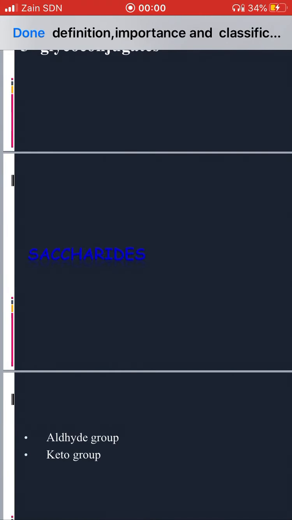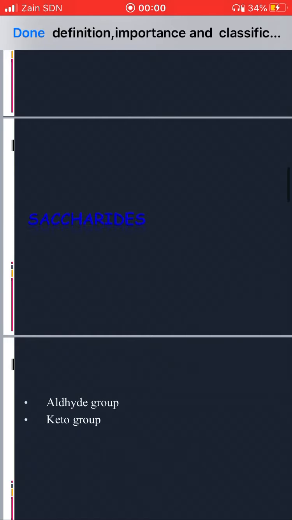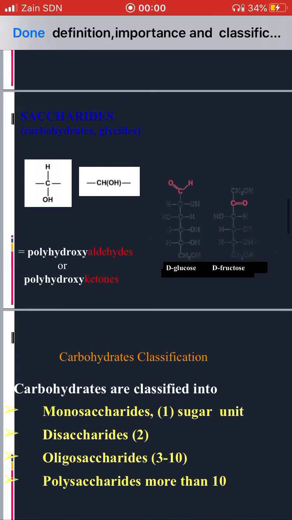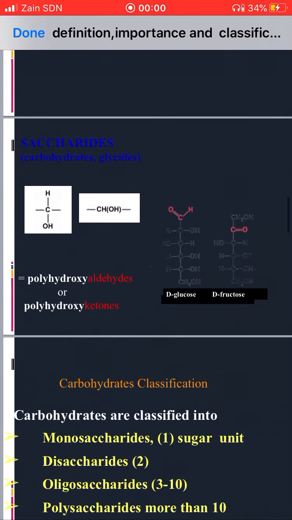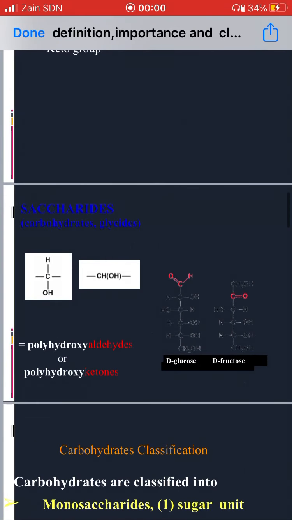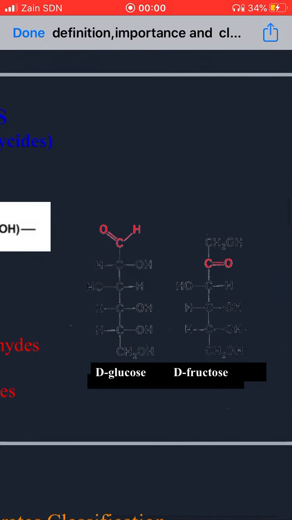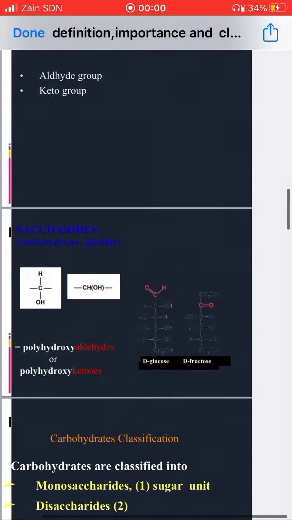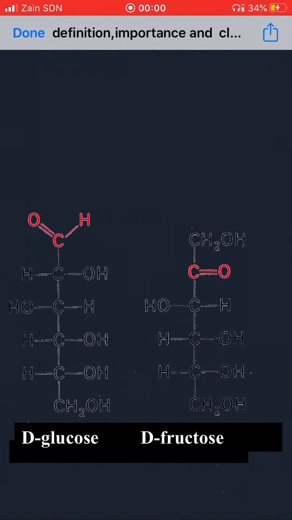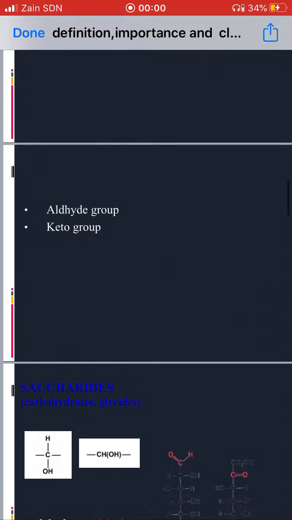The saccharides contain an aldehyde group, as we mentioned before, or a keto group. In this diagram, it is very clear that glucose contains an aldehyde, and fructose contains a keto group, shown in red.